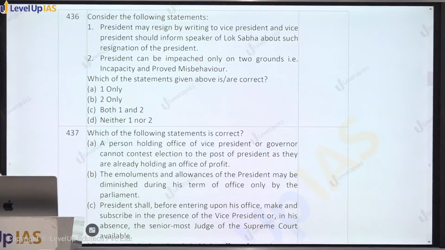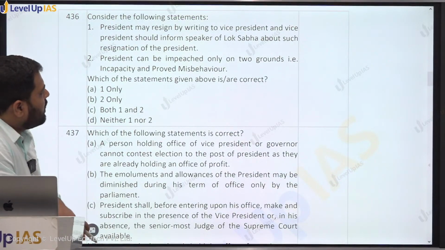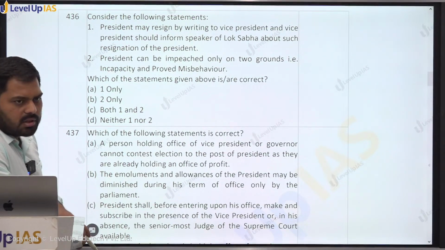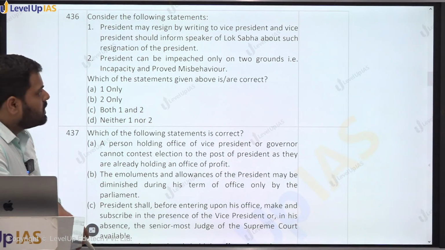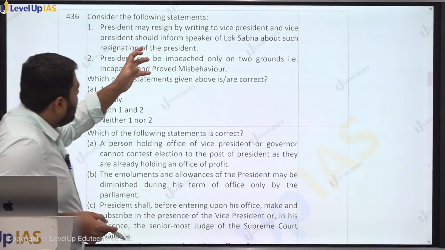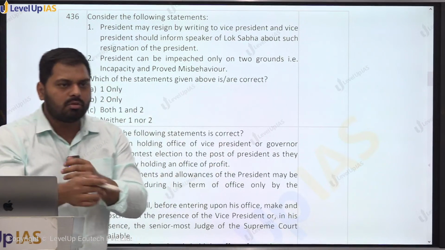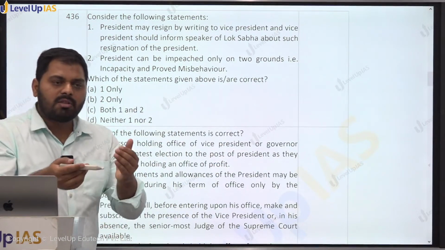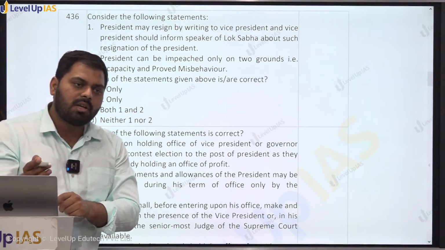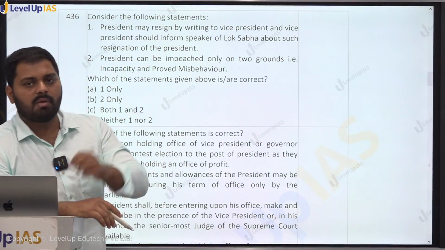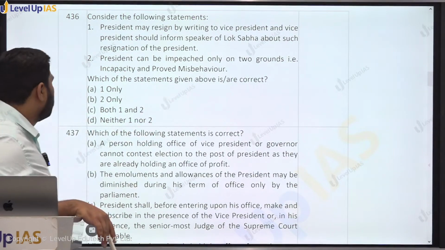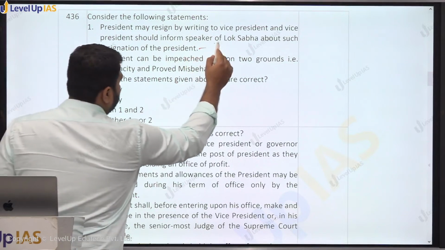Consider the following statements. President may resign by writing to the vice president, and vice president should inform the speaker of Lok Sabha about such resignation of the president. It is required. These are the things mentioned in the Bare Act: as soon as the vice president receives the resignation, because the president is an integral part of the parliament, such communication needs to be informed to the speaker of Lok Sabha forthwith. As soon as possible, the speaker of Lok Sabha also has to be told. So this is a required provision. It is required, it is true.